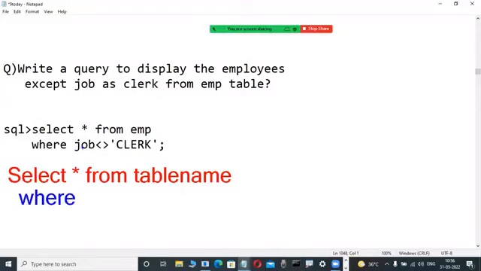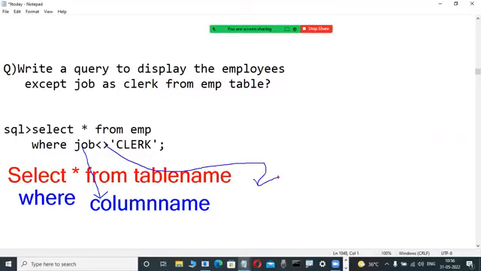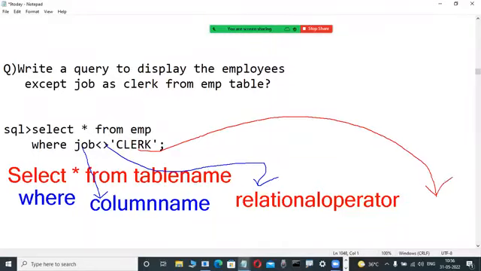Where, here column name, the column in which the related data is there. Here which operator? Here a relational operator, any relational operator. Here value, the data available in that column. Exact value means is equal to or not equal to; related value means greater than 2000, 5000, like this also possible. That's why this is the syntax.